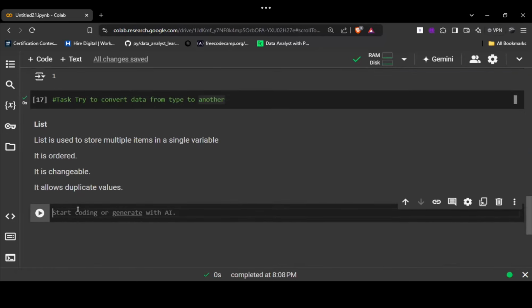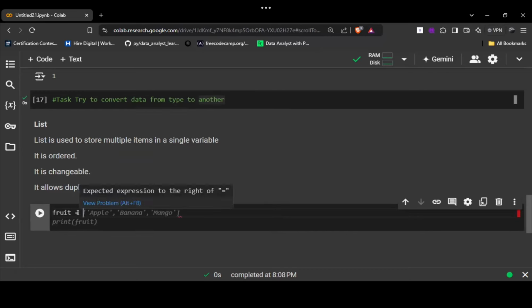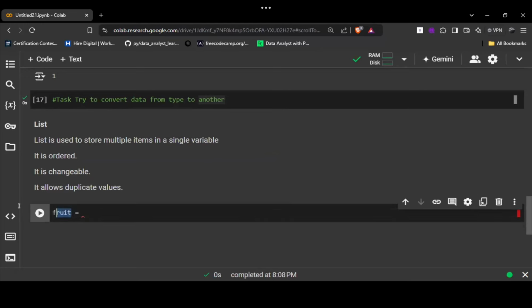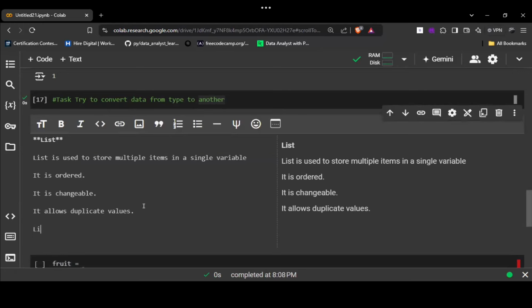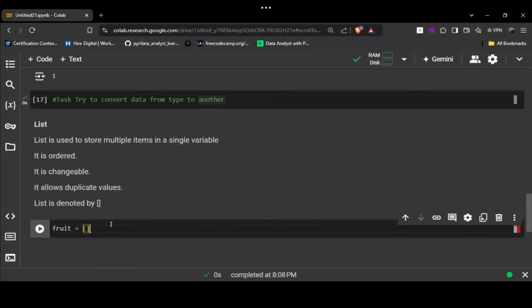Now let's see. We are going to create a variable, as we need a container to store the data. Let's say I'm creating a container name, or a variable name, as fruit. And I'm assigning the value. This equals sign means I am going to assign the value to this fruit variable. Sorry, one more thing, I forgot to write it over here. A list is denoted by square brackets. So this is my list, but for now, this is an empty list because there is no data inside.